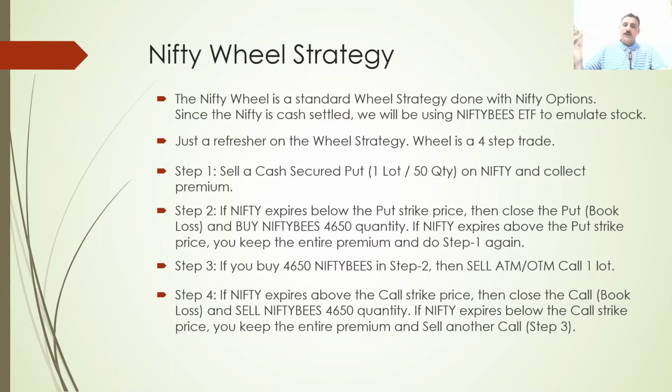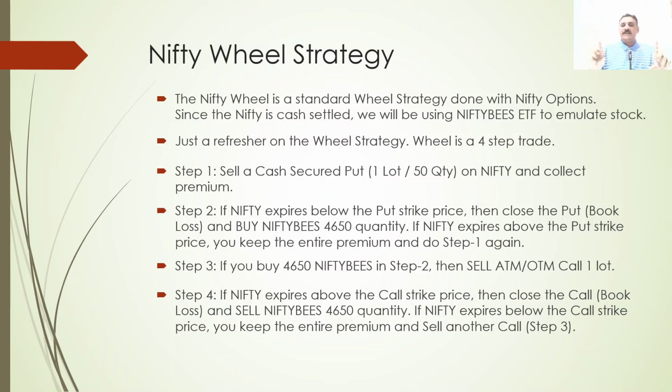So you got your 8,60,000 plus the gain you received from the sale of Nifty BeES. So keep that money with you. So right now you are back to step 1. You are having cash and you are going to sell a put against it. Simple, lower level put. Now the Nifty is at 17,500. You are going to sell the 17,200 or 300 put. That's all. Means nothing else.